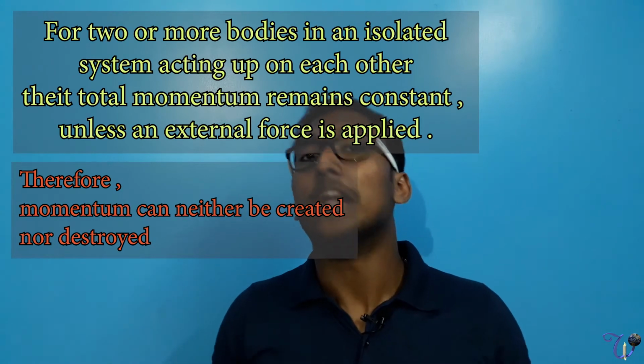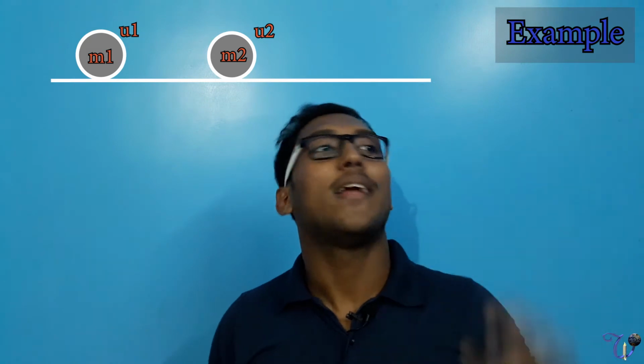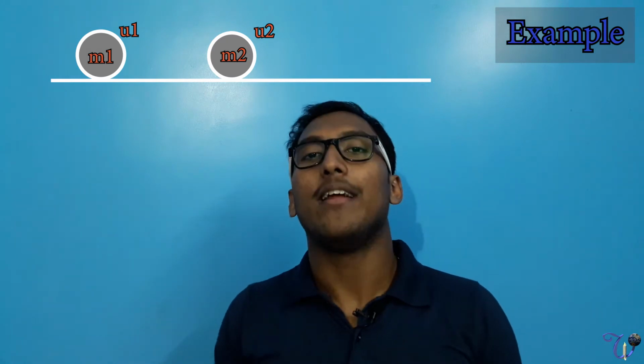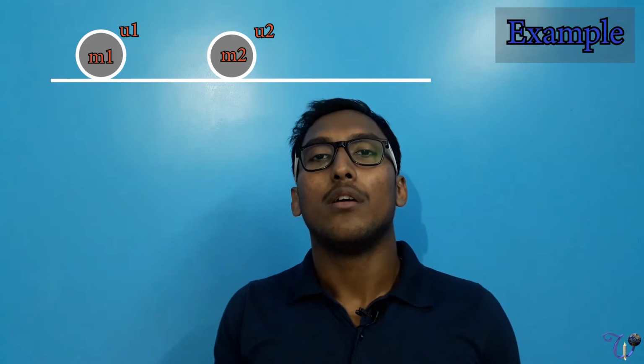So now let's take an example. There are two particles. The first particle has mass m1 and velocity u1, and the second particle has mass m2 and velocity u2.